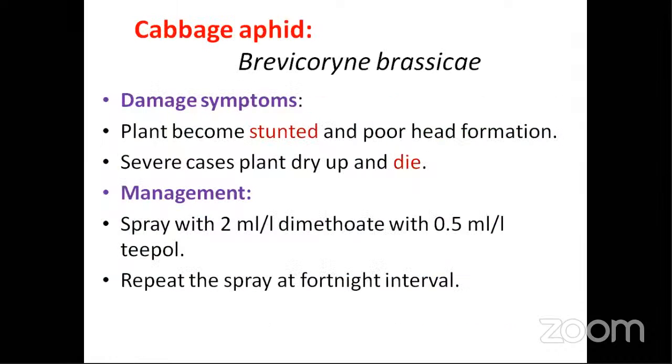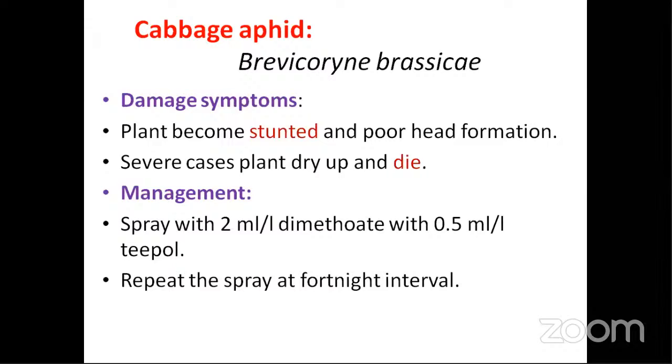Next is the cabbage aphid, that is Brevicoryne brassicae. The plants are very stunted with poor head formation, and in severe cases the plants dry and die off also. So it is an aphid. Generally there are many aphids, but in the case of cabbage the scientific name is important, that is Brevicoryne brassicae. Aphis gossypii is not the aphid that comes here. You have to remember.